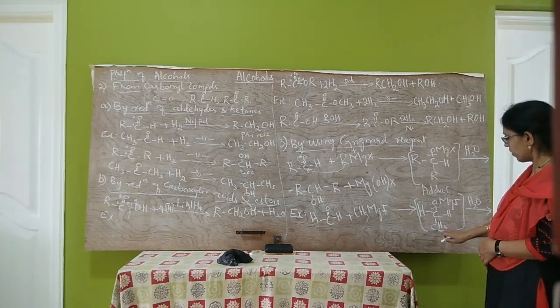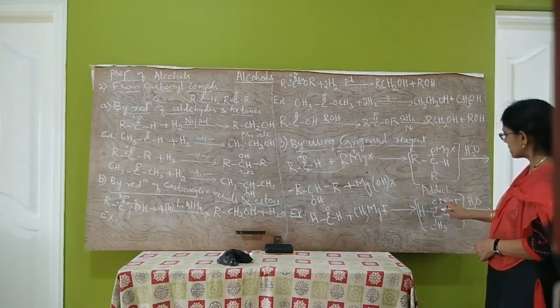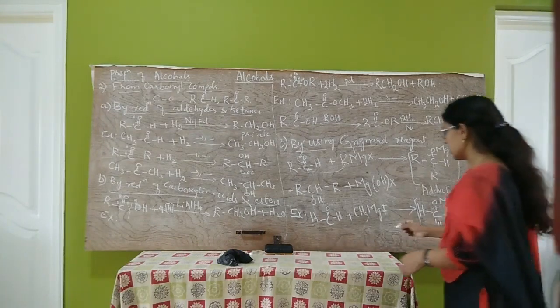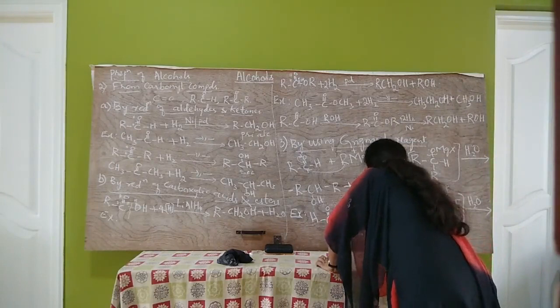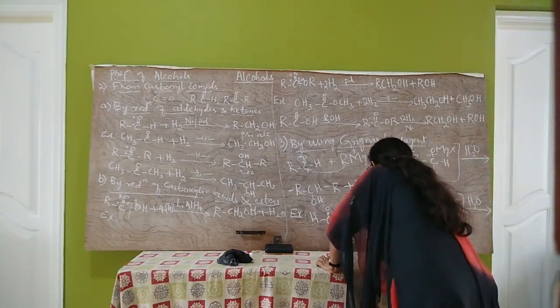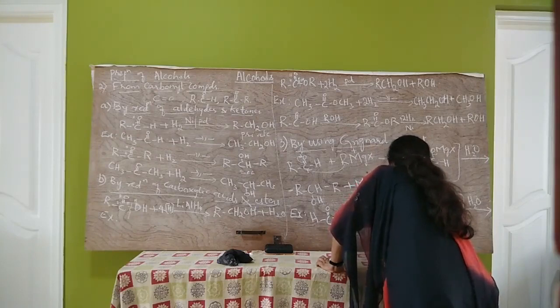So the product formed is CH3CH2OH plus MgOHI.